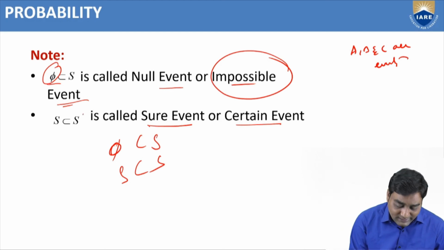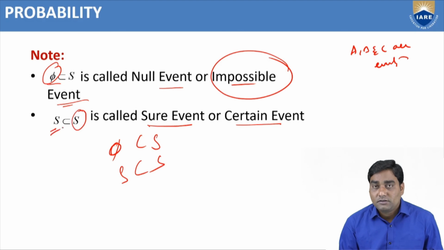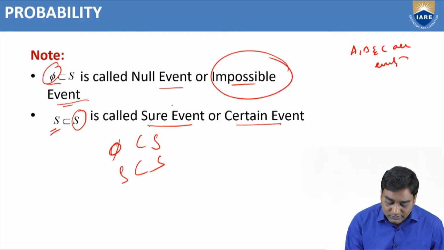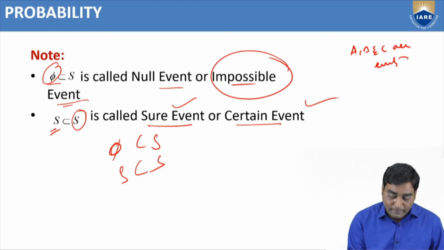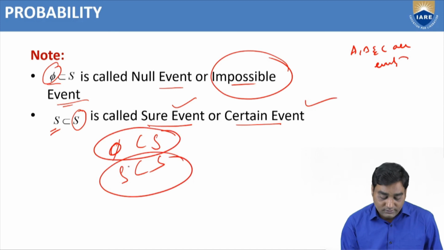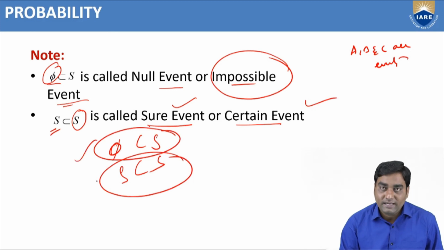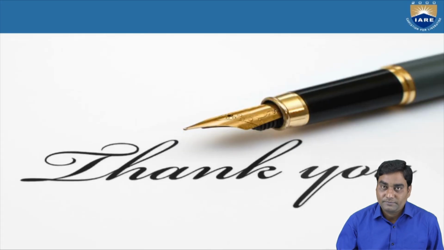Similarly, S is the sample space. S is a subset of S. It's compulsorily required, so it is a compulsory event. That's why it is known as a sure event or certain event. So phi is a subset of S, and S is a subset of S. Phi is called an impossible event or null event. S is called a sure event or certain event.